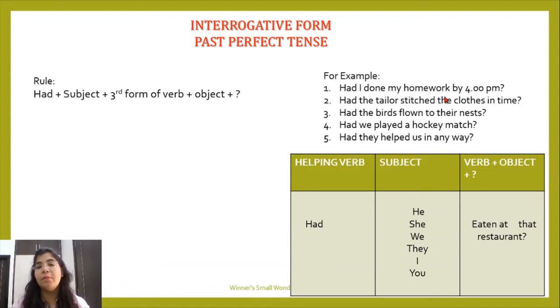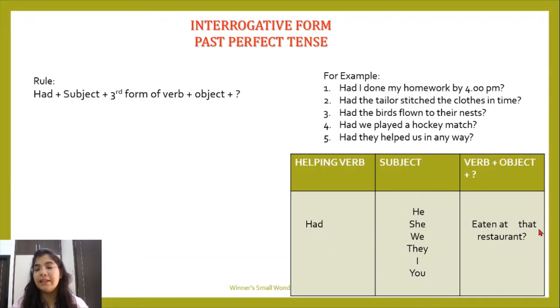Had I done my homework by 4 p.m.? Had the tailor stitched the clothes in time? Had the birds flown to their nests? Had we played a hockey match? Had they helped us in any way? Okay, so these are all the questions. Let's look at the tabular form.